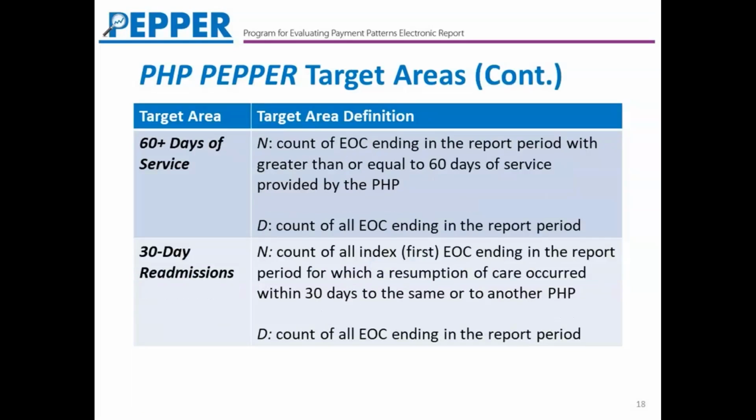The next target area looks at episodes that have 60 days plus of service. Again, as I mentioned, there's not a limit on the length of time that a beneficiary could receive PHP. So there is the risk that there might be services continued beyond the point where they're necessary or advantageous for the beneficiary. So the PHP PEPR is identifying here the beneficiaries who receive greater than 60 days of service.